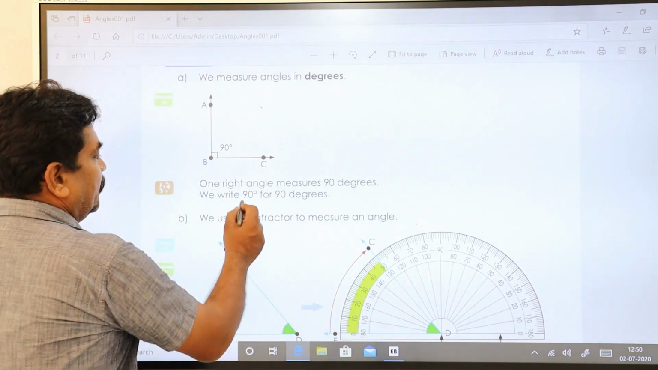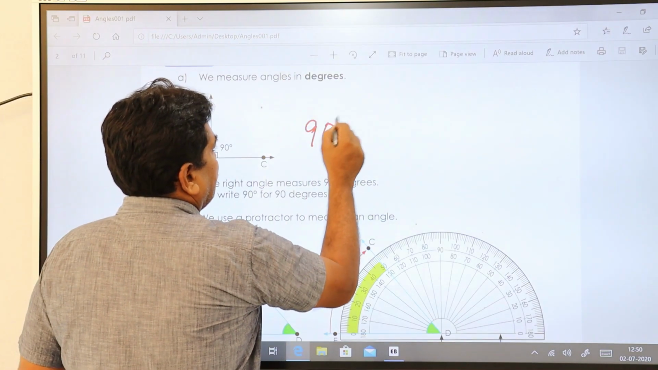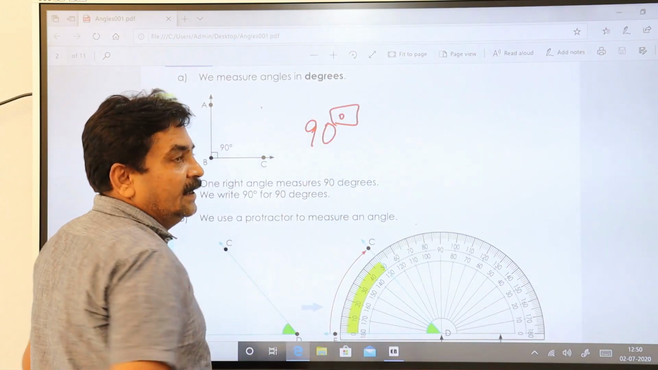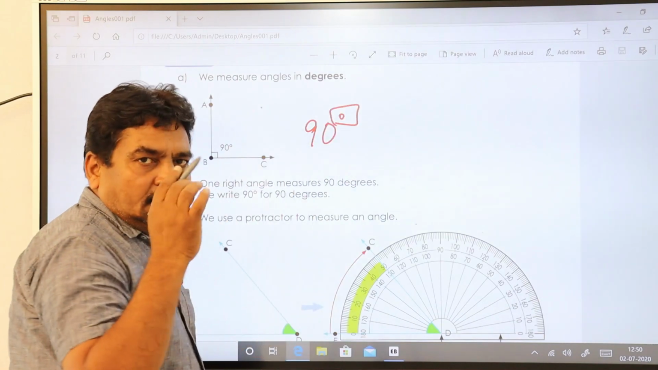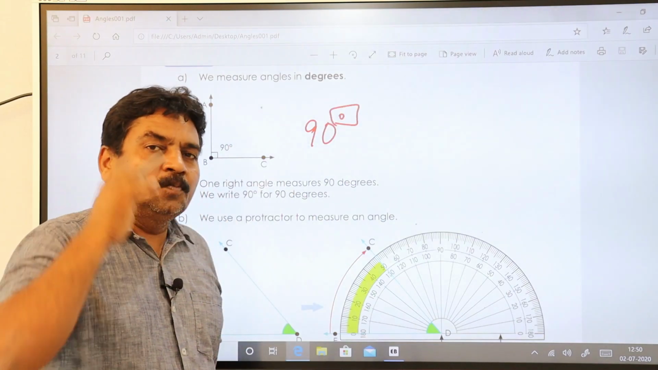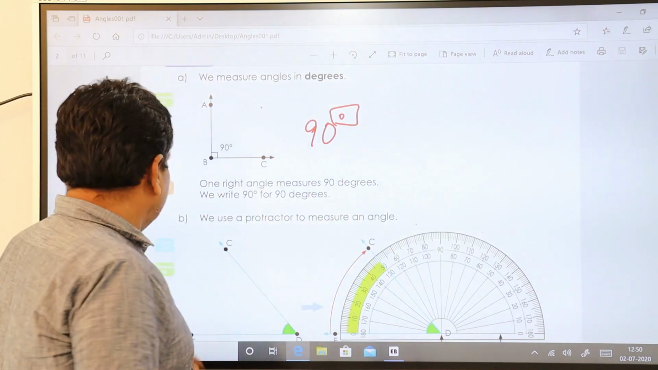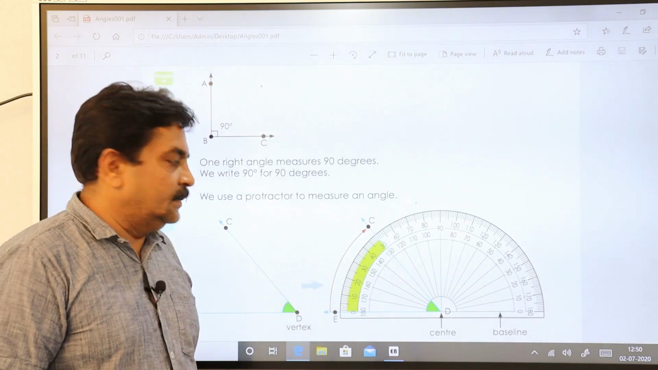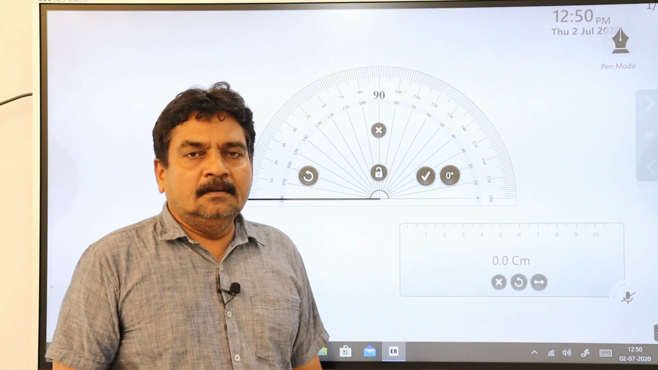This is the symbolic representation, 90 degrees like this. This is the symbol to represent degree. Whatever the measure you have, if you write a small 0 as a superscript, you call it degree. How are you going to measure 90 degrees? Let me show you on another board.